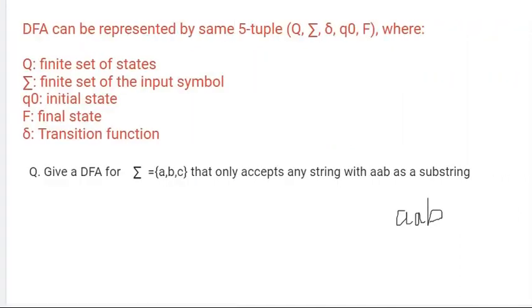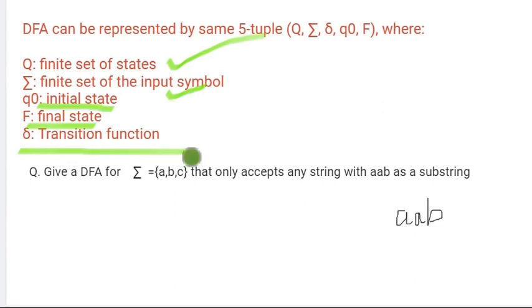Okay. So this DFA also we can represent with the same 5 tuples which we discussed in finite automata. That is, Q is the set of states, sigma is the set of input symbols, Q0 is the initial state, F is the final state, and delta is the transition function.